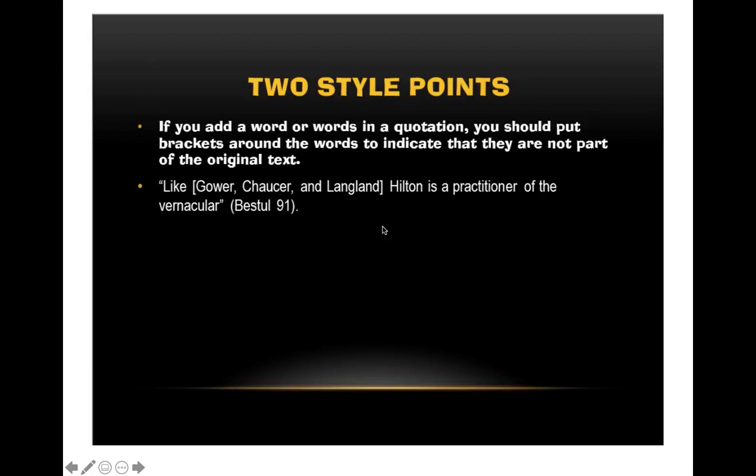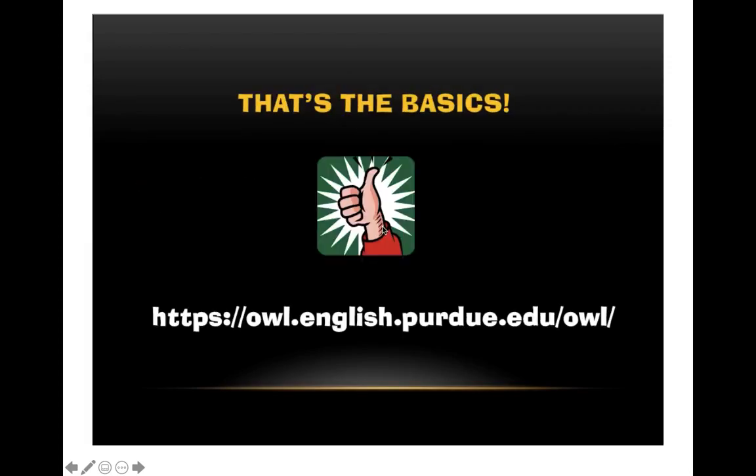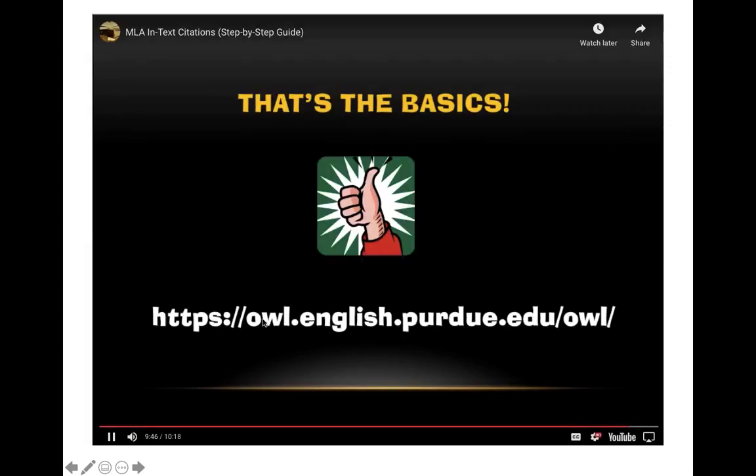So the quotation actually from the book was, and I can't remember exactly, but it wasn't specifically Gower, Chaucer, and Langland. He referred to somebody, and then he said, probably medieval authors. Hilton is a practitioner of the vernacular. Well, I didn't feel like that was clear enough, but I knew what he was talking about because I'd read the article. So I introduced more specific information. So you always want to put it in brackets, but otherwise the rules don't change about where the periods go and where the quotations go. That's the basics.